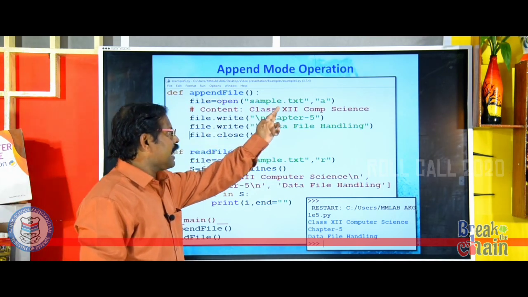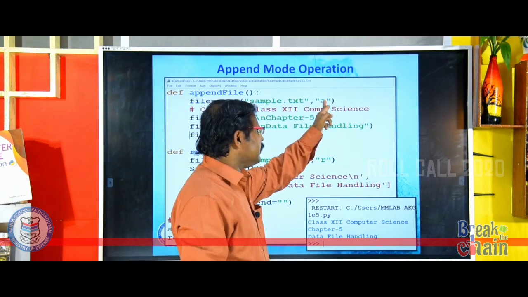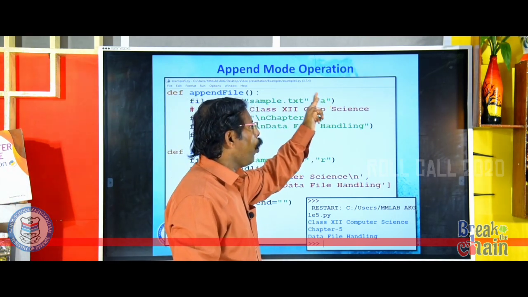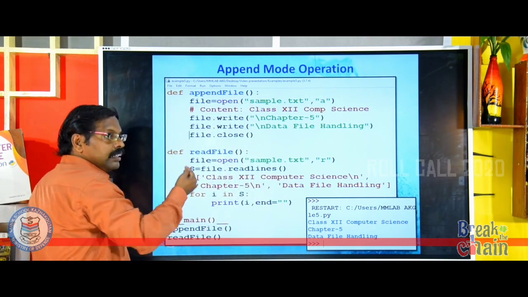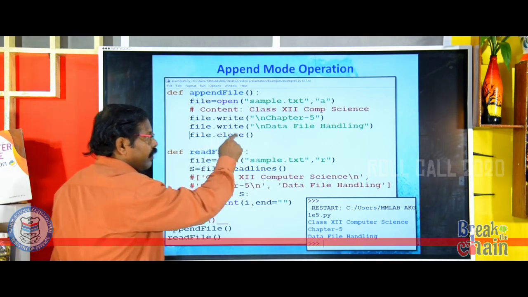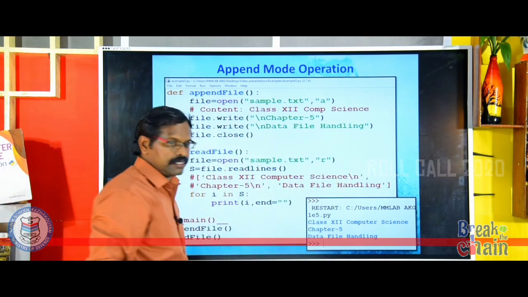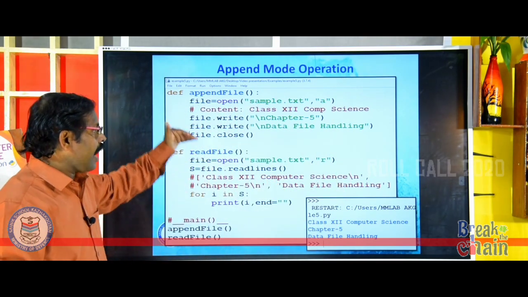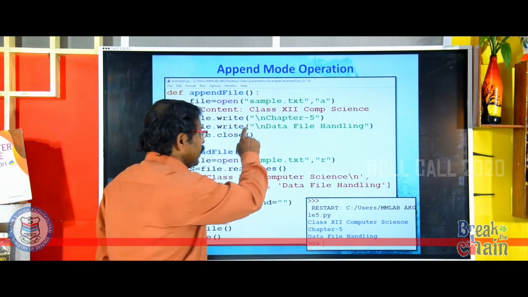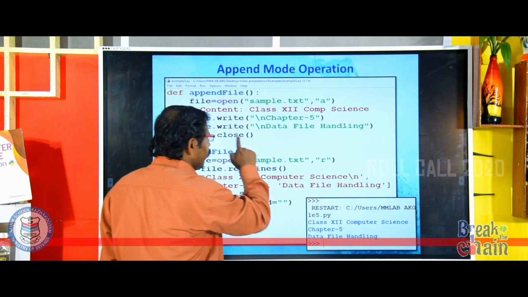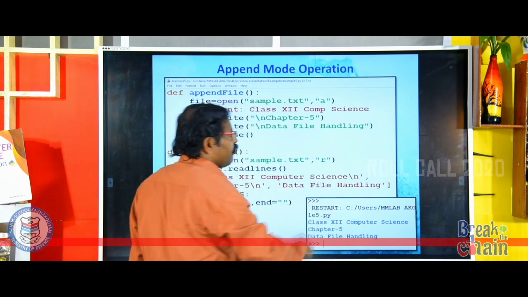File open sample.txt, a. This a stands for opening the file in append mode. Already there is content in the file, class 12 computer science. In addition to that, at the end of the file, we are going to write two more lines. One is chapter 5 and the second line is data file handling.